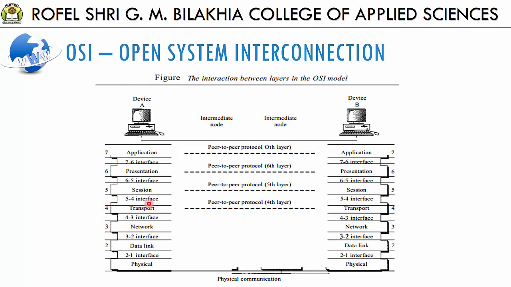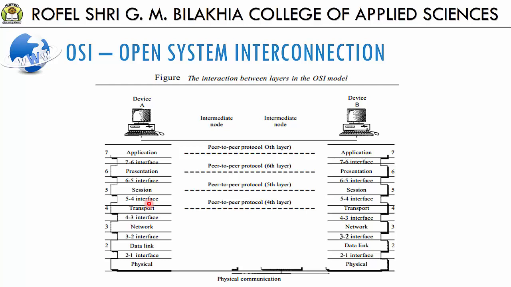Now at machine A, the entire package is converted to a form that can be transmitted to the receiving device, right? Now you all know what a packet is. So if device A wants to send a message, then at machine A, the entire package is converted to a form that can be transmitted to the receiving device.